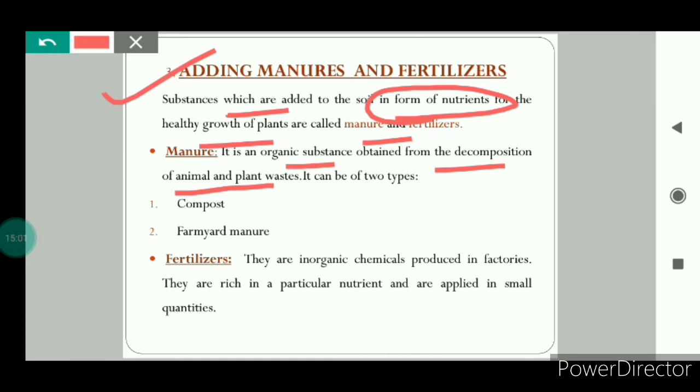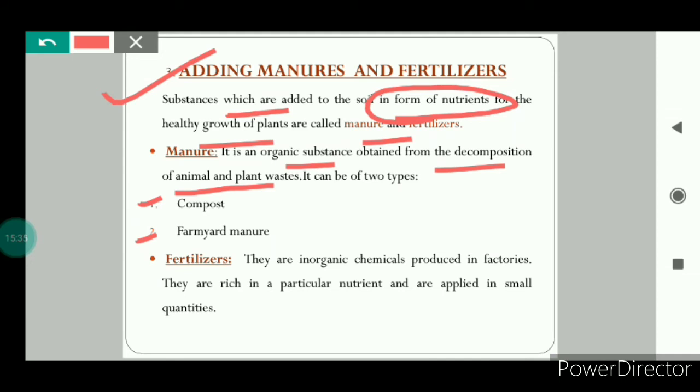So manure is an organic substance obtained from the decomposition of dead animal and plant waste. Because it is an organic substance, it doesn't cause any kind of pollution. It is environment friendly. Manures are of two types, compost and farmyard manure. Compost means the manure that is obtained by the decomposition of dead plant and animal matter. And as I told you, it is environment friendly. It doesn't cause any kind of pollution.